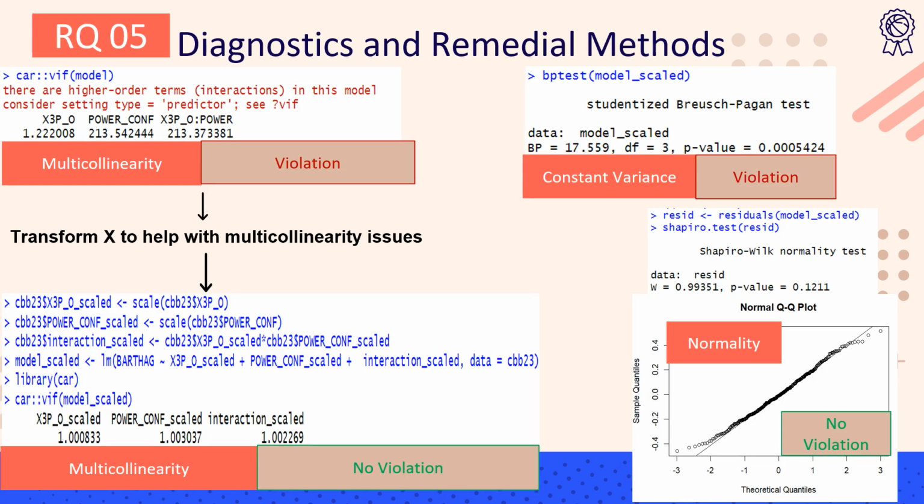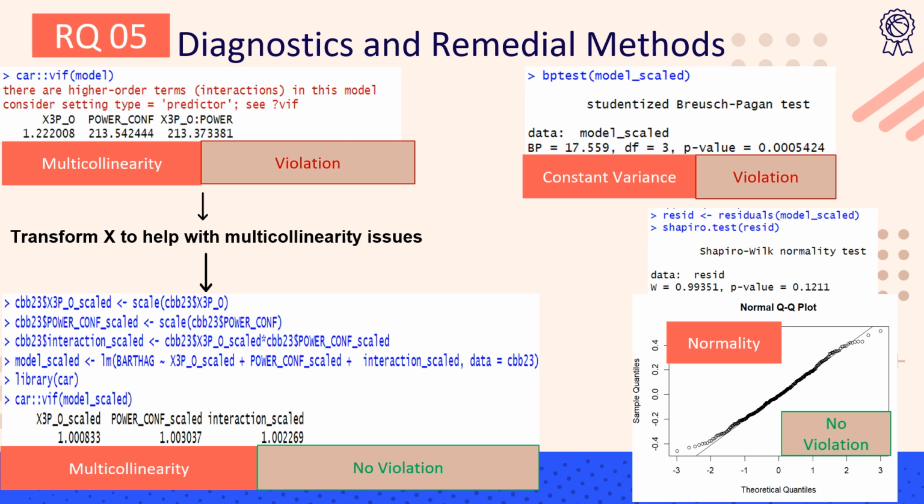So the first thing that I looked at was the issue of multicollinearity, due to the fact that there is an interaction effect in the model, and just as I expected, there was an issue of multicollinearity. So to address this issue, I transformed the x variable using the scale function in R, and this alleviated the issue of multicollinearity.